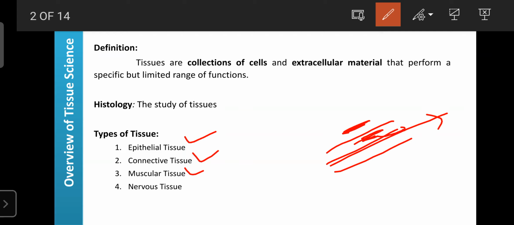So muscular tissues play an important role in regulating the functions or performing the functions of the organ. For example, the heart consists of cardiac muscle, and cardiac muscle is a type of muscular tissue. These muscles can generate a certain force that is helpful for the movement of blood from one part of the heart to another part, and from the heart to different parts of the body.